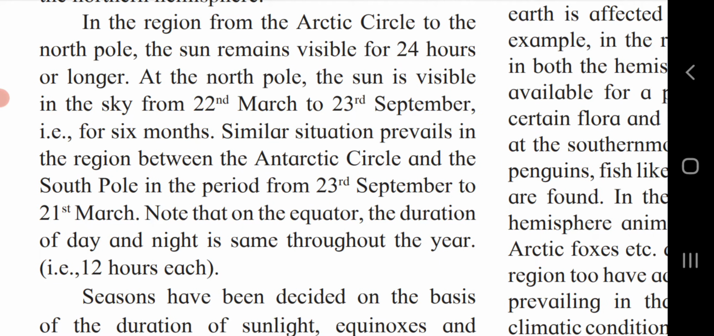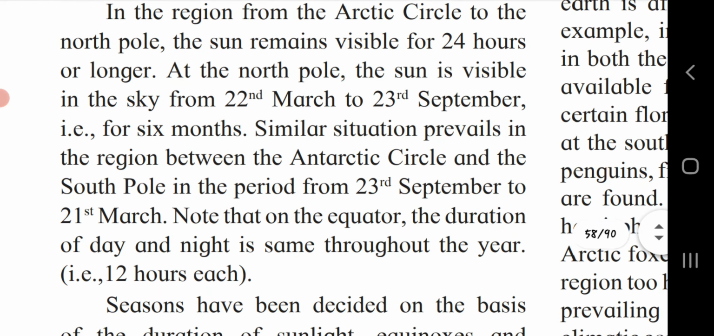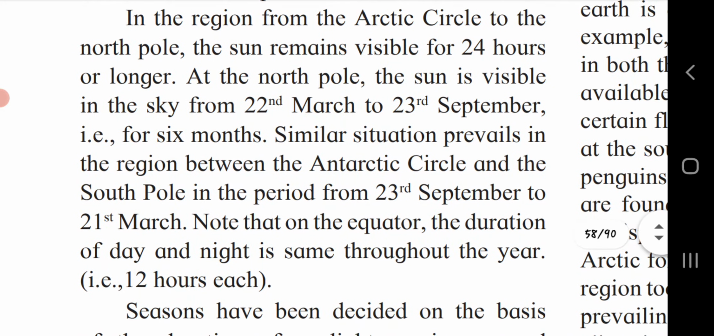In the region from the Arctic Circle to the North Pole, the sun remains visible for 24 hours or longer. At the North Pole, the sun is visible in the sky from 22nd March to 23rd September. As we are talking about the Arctic Circle, here the sun remains visible for 24 hours or longer, and at the North Pole the sun is visible in the sky from 22nd March to 23rd September. That is for only 6 months. The sun will be visible in the Arctic Circle.